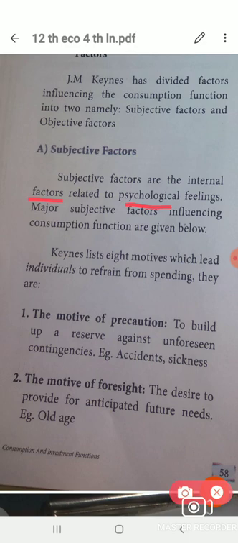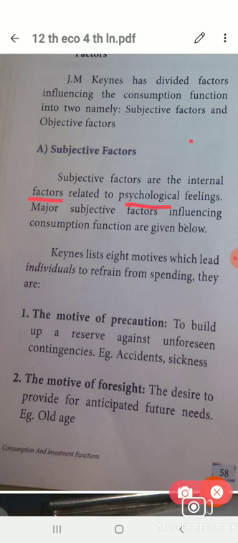So consumption determination, already we have seen the determinants for demand and consumption. Like this only, here also we are going to see. So Keynes divided consumption function into two factors. First one, subjective factors. Within the subjective factors, 8 motives are there. So we are going to see one by one.